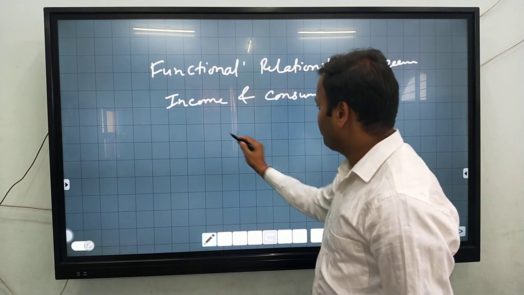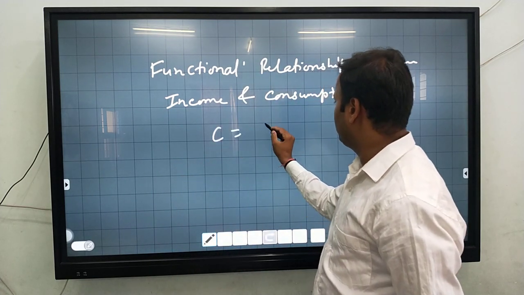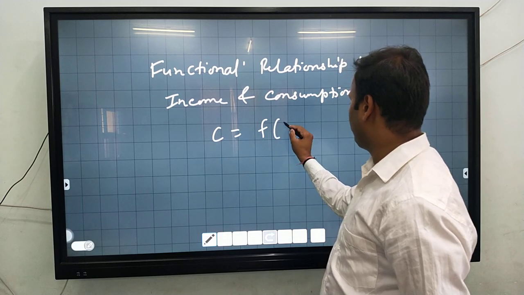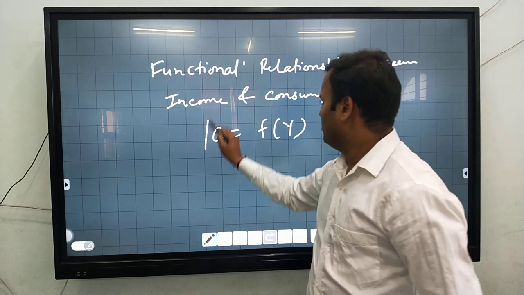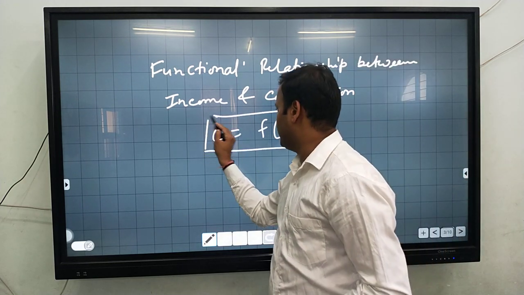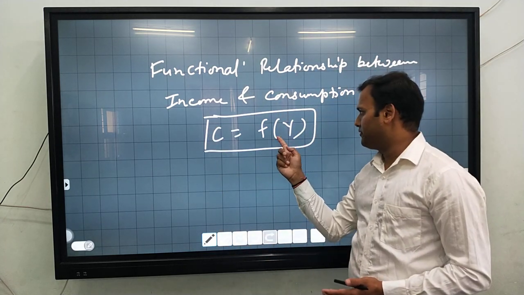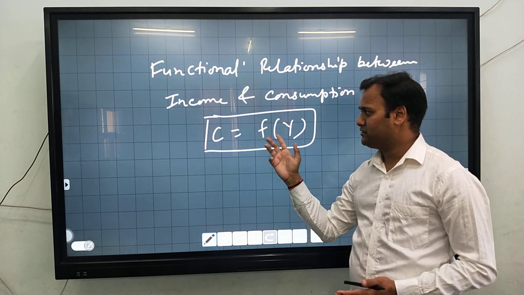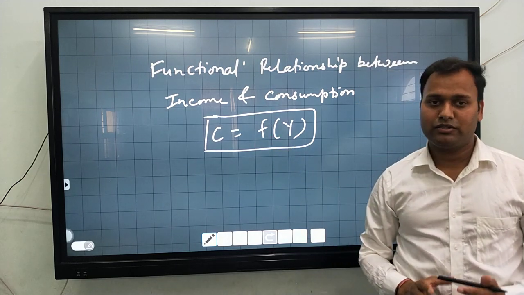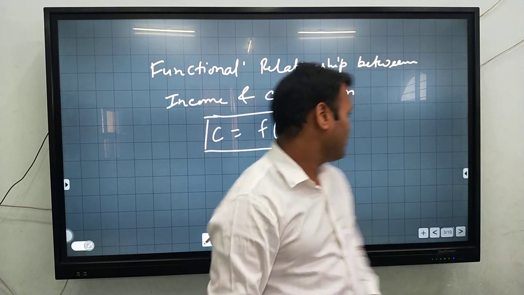Okay, so C is equal to f of income. So in layman language, a functional relationship between income and consumption is called the consumption function.